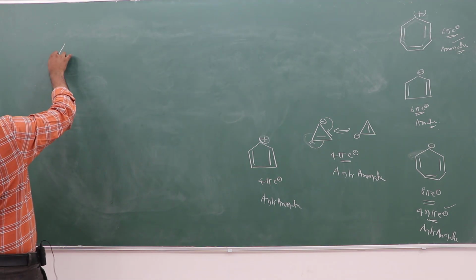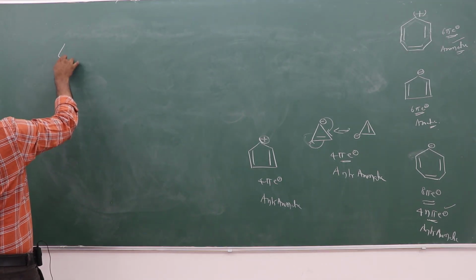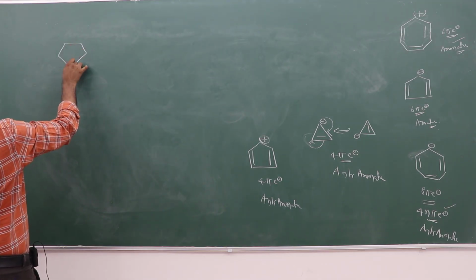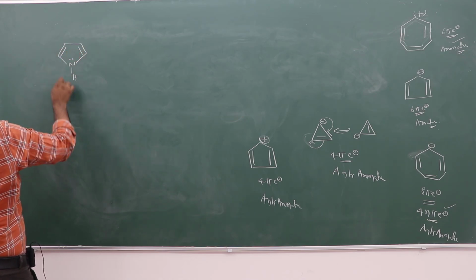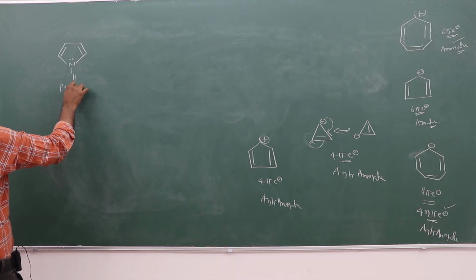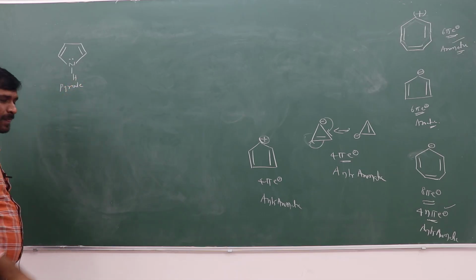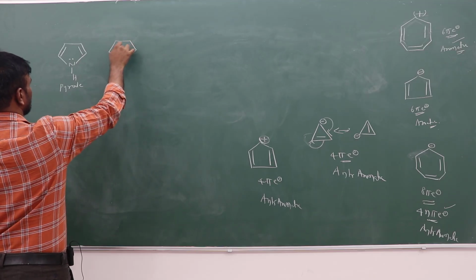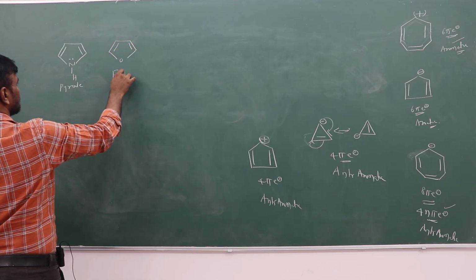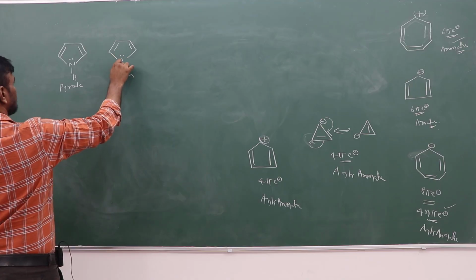If it is this, what is it? Pyrrole, you know that. This is furan, you know that.